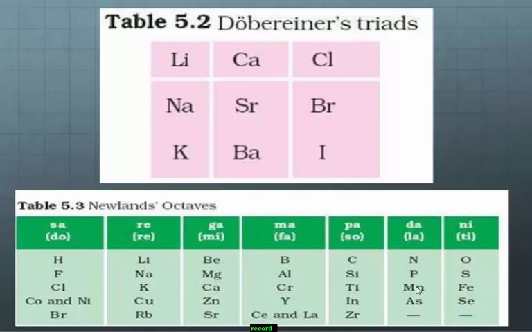Similarly, fluorine, sodium, magnesium, aluminium, silicon, phosphorus, sulfur and chlorine. Students, see here at the bottom, fluorine and chlorine have similar properties and come under the same group. These are also called halogens.